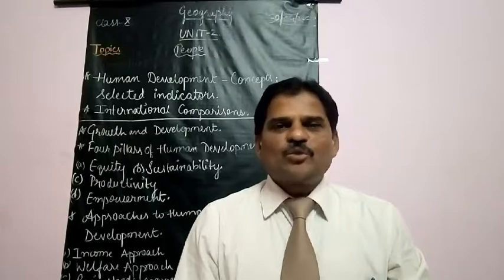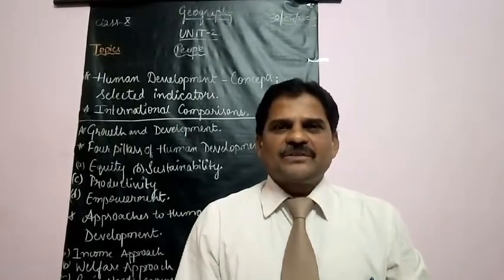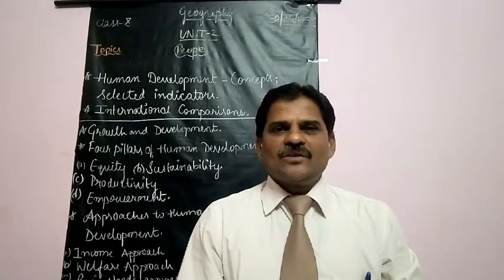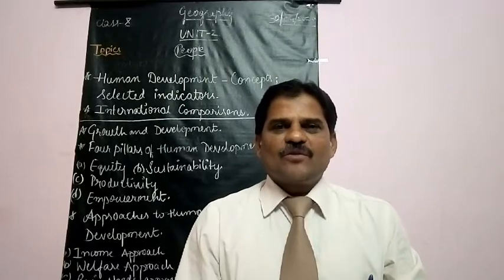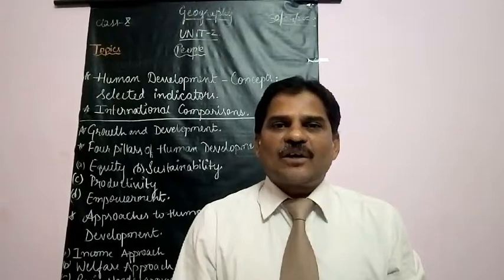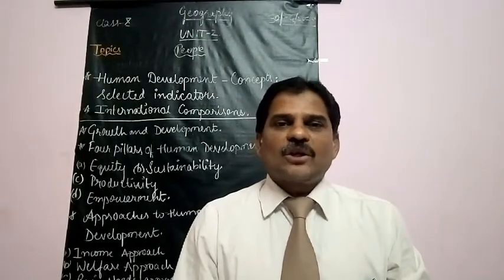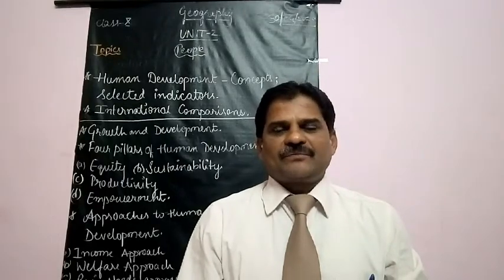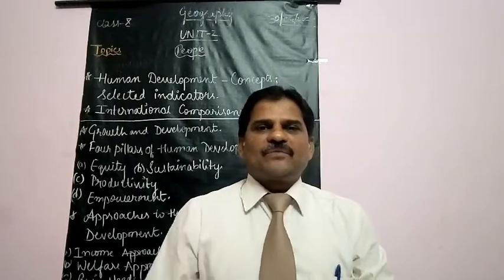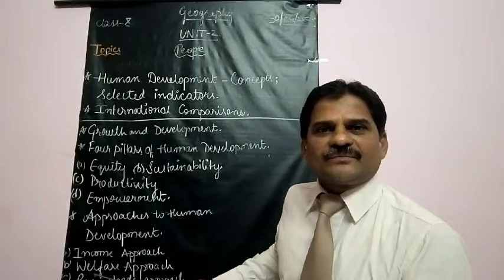Students, today we are going to read the chapter with the title Human Development. This is the fourth chapter from Unit 2 from the book Fundamentals of Human Geography. So what is the topic, students? That is human development. And in this chapter we are going to cover all these topics.